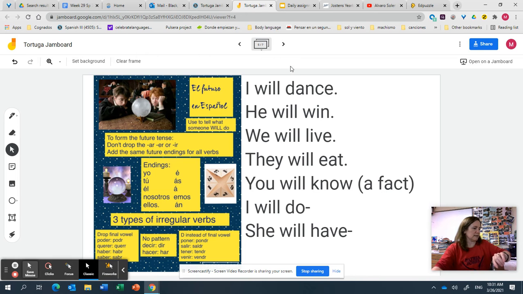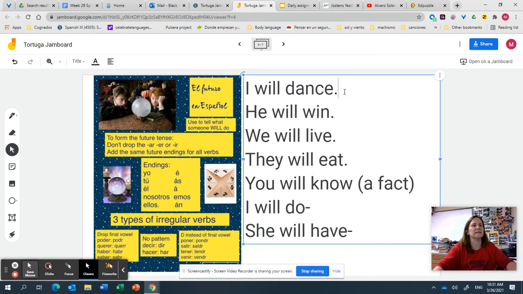And let's try some from English to Spanish. Take a minute to see how you would do these. Pause the video if you need to. I'm going to go ahead and go over them. So I will dance. To dance is bailar. So I want the yo form. I'm going to use bailar, the whole verb, and then the yo ending is the é. Yo bailaré.